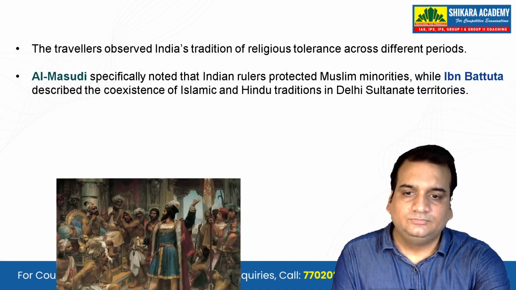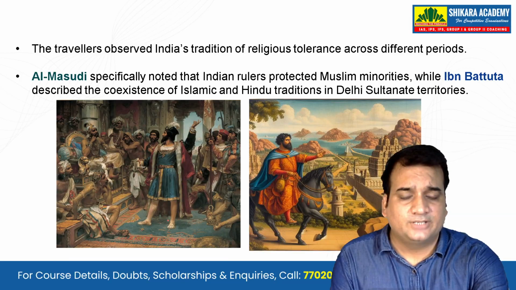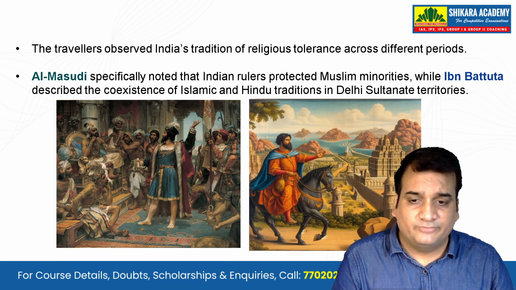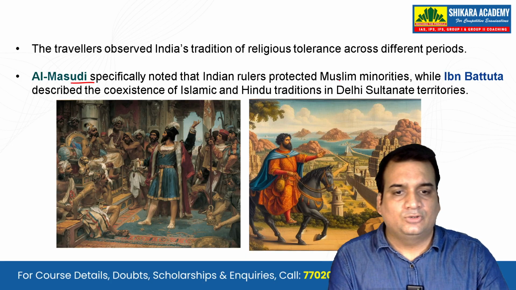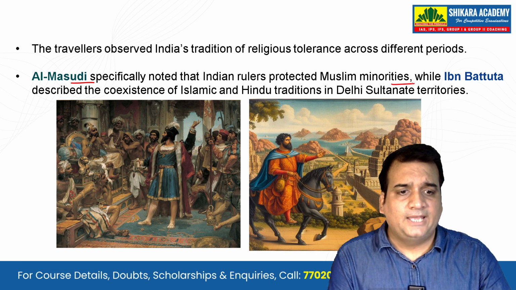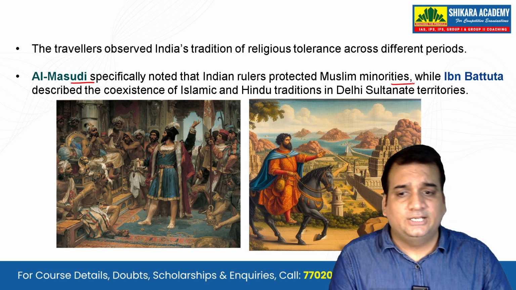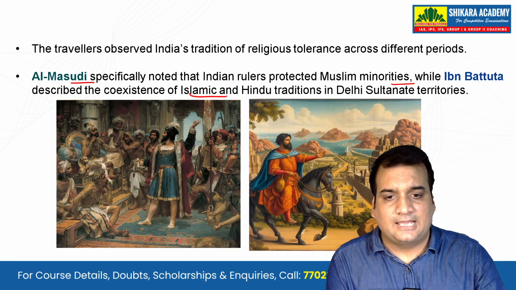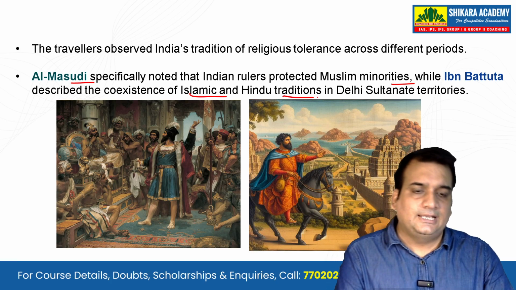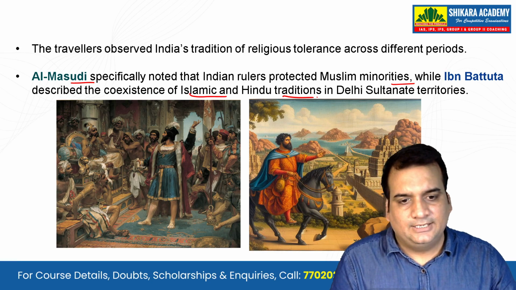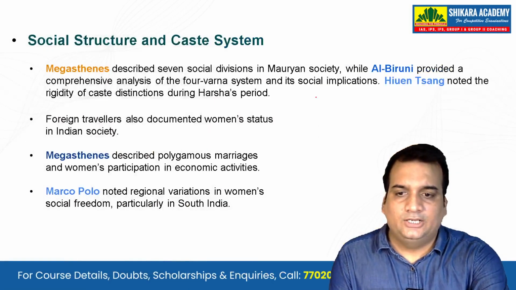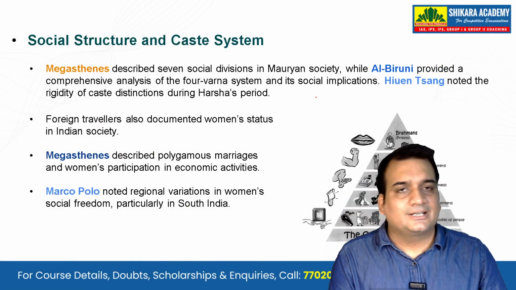Okay. Next, the travelers observed India's traditions of religious tolerance across different periods. Al-Masudi specifically noted that Indian rulers protected Muslim minorities, while Ibn Battuta described the coexistence of Islamic and Hindu traditions in Delhi Sultanate territories. So it is talking about the religious tolerance in India at that time, and it also talks a lot about the social structure and the caste system.